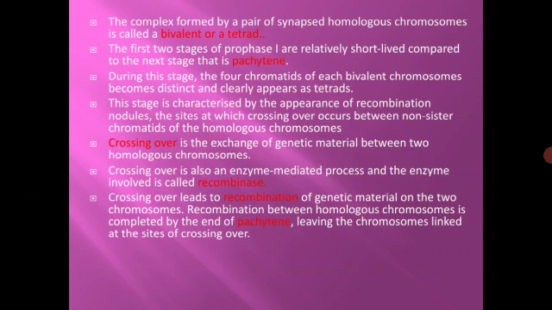Crossing over leads to recombination of genetic material on the two chromosomes. Recombination between homologous chromosomes is completed by the end of pachytene, leaving the chromosomes linked at the sites of crossing over. So firstly crossing over occurs, and then it leads to recombination during this phase.